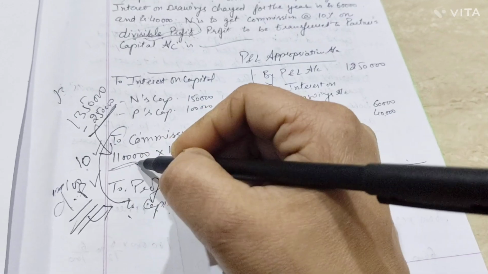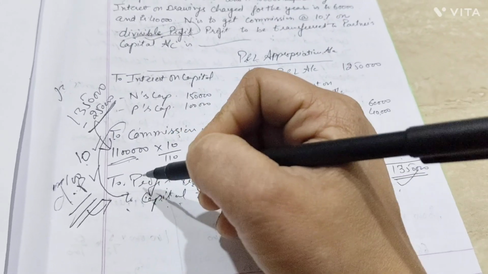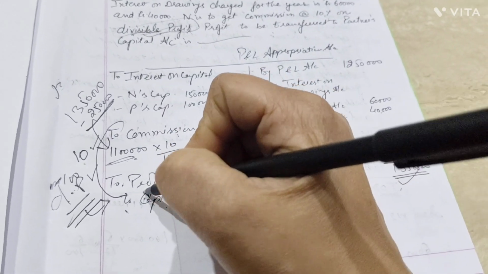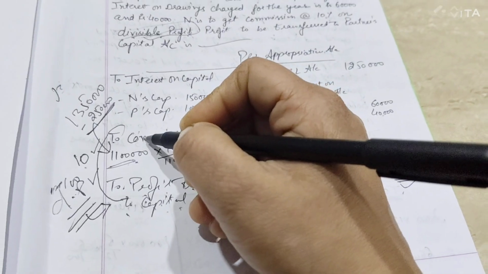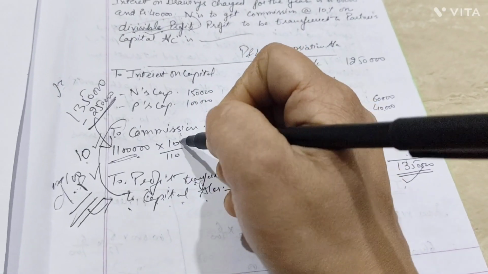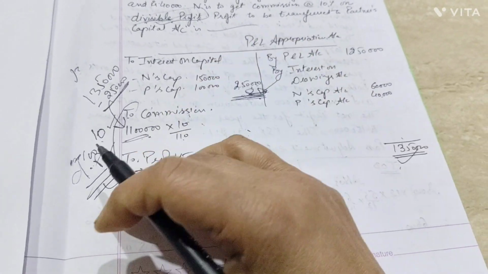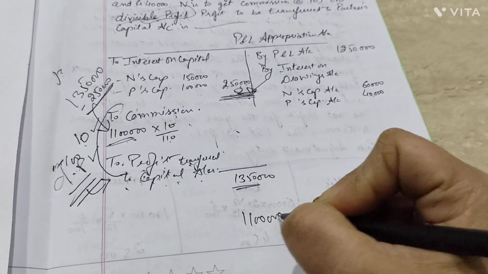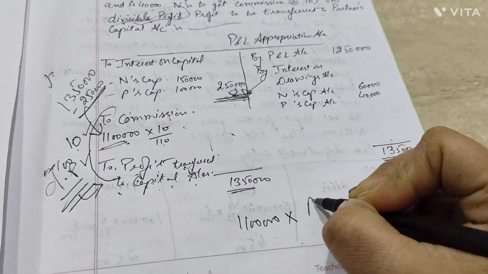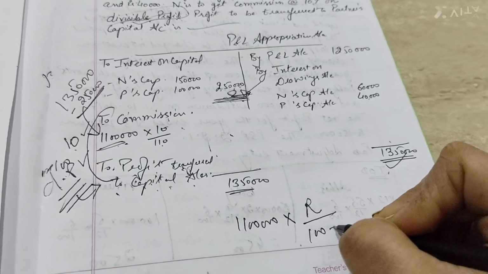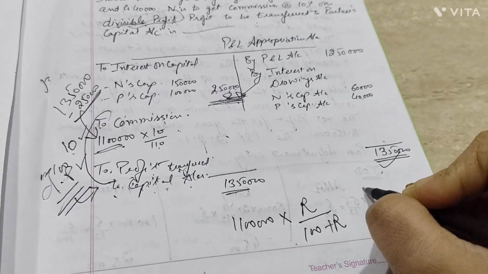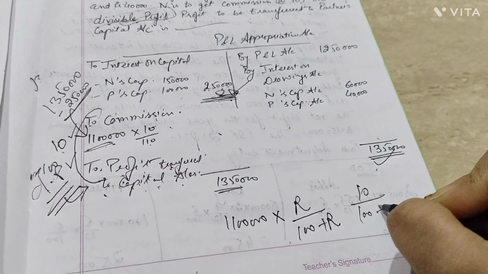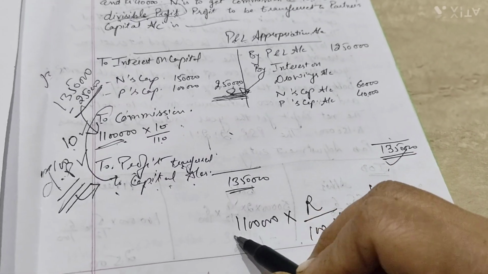What this 11 lakh profit is presenting to us is divisible profit plus commission. So we will take rate upon 100 plus rate. Mind you, the formula we are taking for the calculation of commission is rate upon 100 plus rate, that is 10 upon 100 plus 10, which gives you 110.